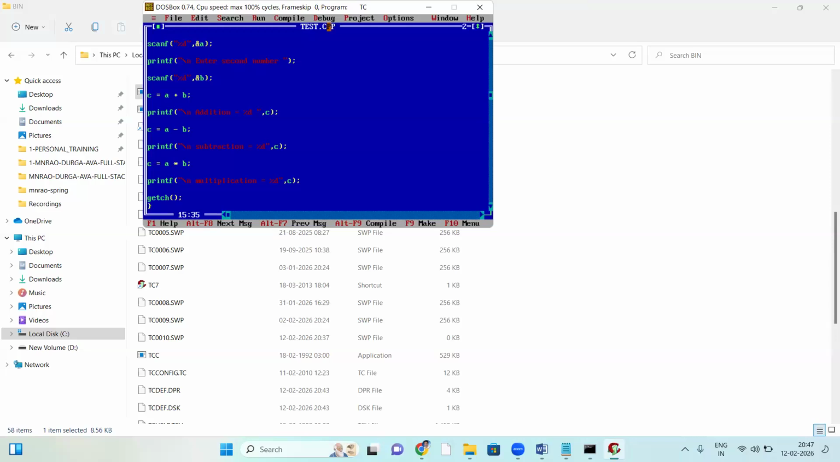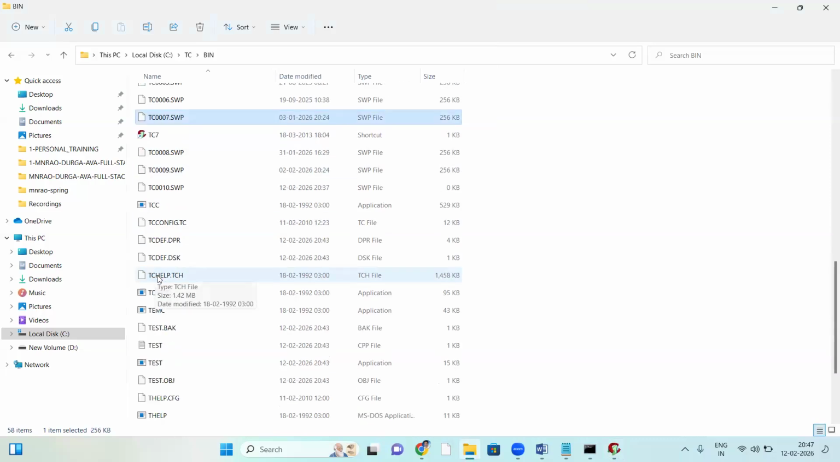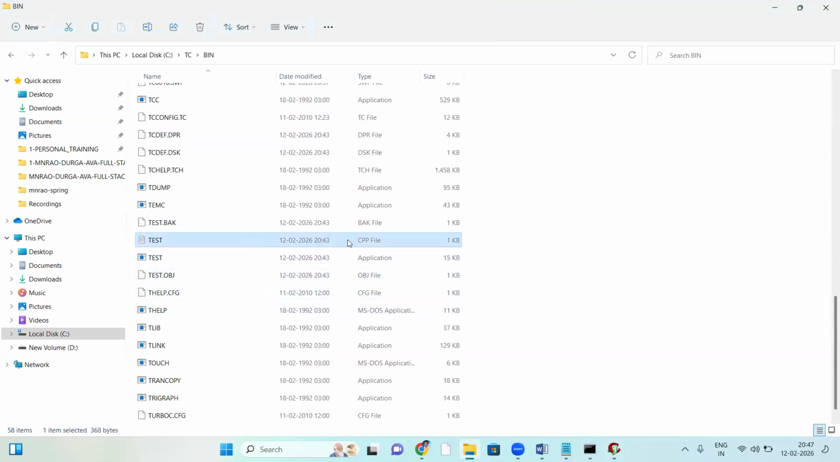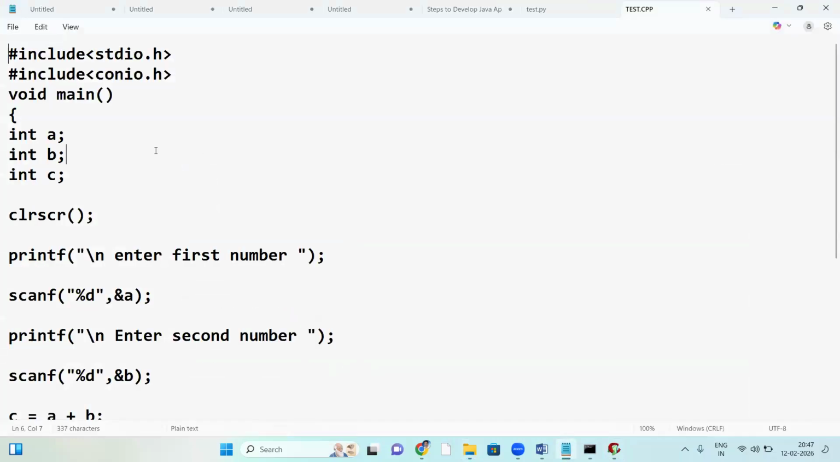The same compiler is used for the C language also. The C++ and C language compilers are both the same. The C++ compiler is used for C also. Let us go to test.cpp. See, this is the program test.cpp. Let me open that. See, that's your program.